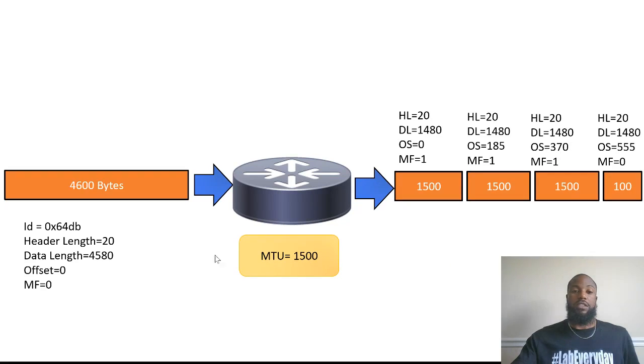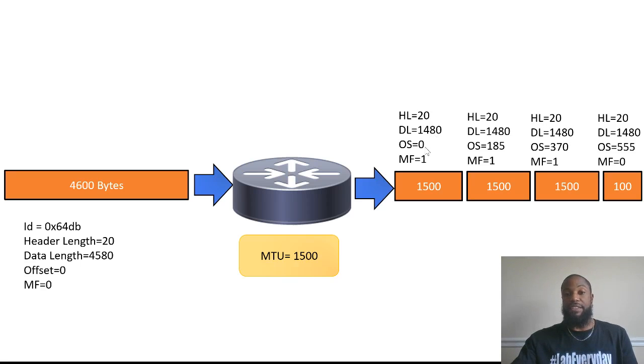All right, so since 4,600 bytes is too big, we have to split this up into a couple of pieces. Just by the looks of this, you can see we have to divide it into 4 pieces for it to fit through the pipe, if that makes any sense. So 1,500 for the first piece. The header length is 20, so 1,480. I took out the ID because that's always going to be the same. I didn't take out the header length; it's also going to be the same on all of them. It's always going to be 20 bytes.